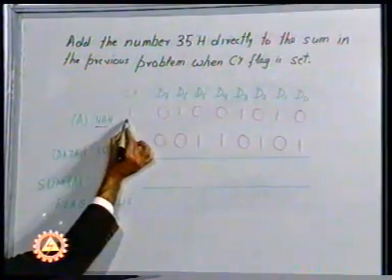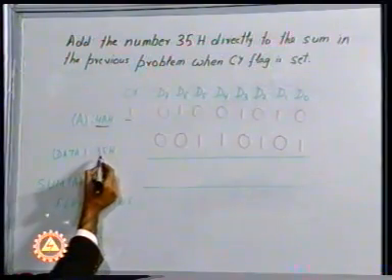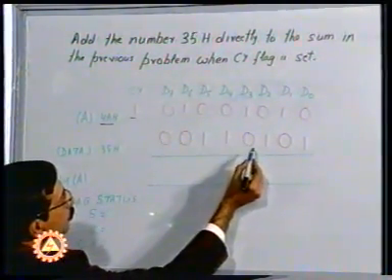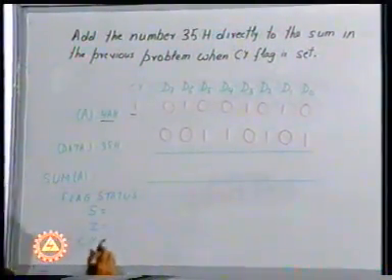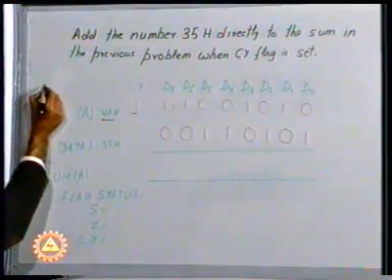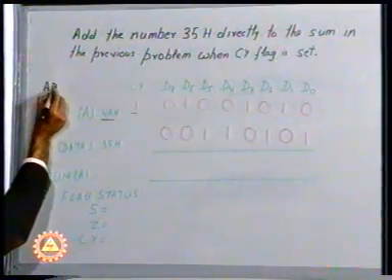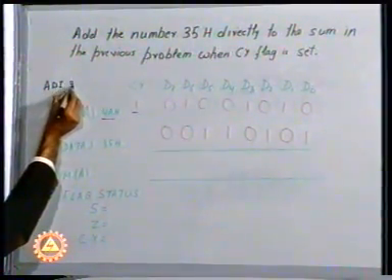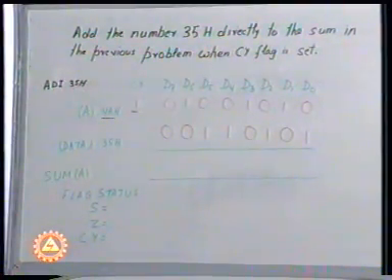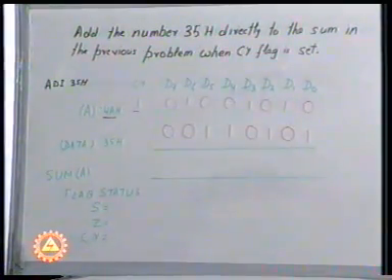The carry flag is set here. The binary equivalent of 35 is 0, 0, 1, 1, 0, 1, 0, 1. And since 35 is to be added directly, the instruction I am going to use is ADI 35H. This instruction automatically assumes that one data is available in the accumulator.